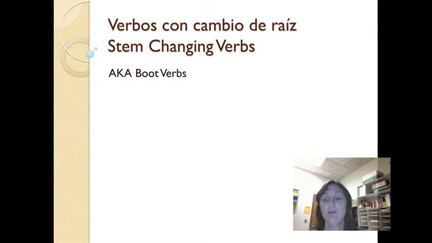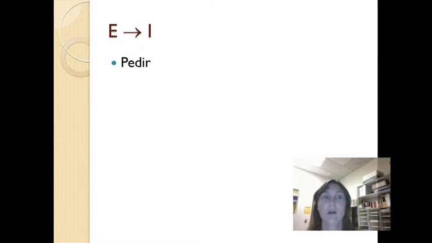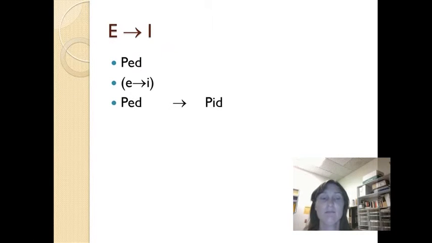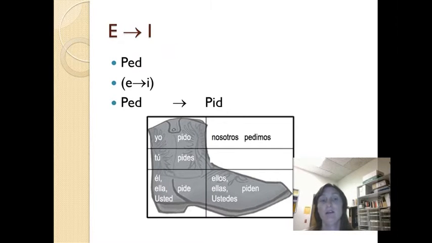Now we're going to talk about another group of stem changing verbs that changes from E to I. Very exciting, right? Okay, so let's take a look at the verb pedir. The first thing we do, of course, is drop the ir. Then this is an E to I stem change, so ped becomes pid. And then there you have it, just like the other ones, right?